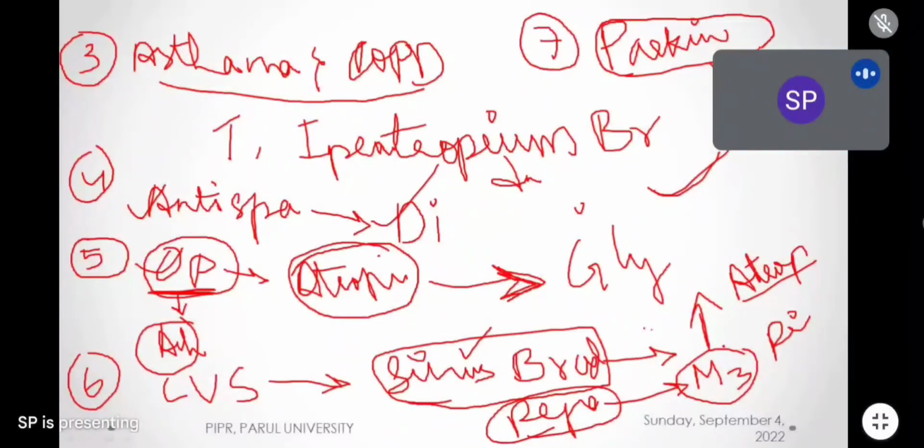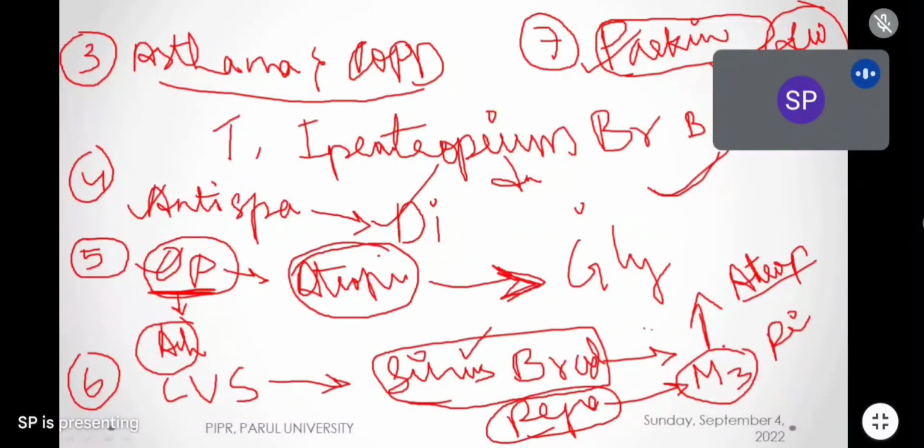See, in Parkinsonism the main drug of choice is levodopa. Everybody knows this. Levodopa is the drug of choice in Parkinsonism. Now, in the exam, they may ask: give some anticholinergic drugs which are used in Parkinsonism. What are the anticholinergic drugs in Parkinsonism? Everybody remember this. This is a very, very important competitive point.